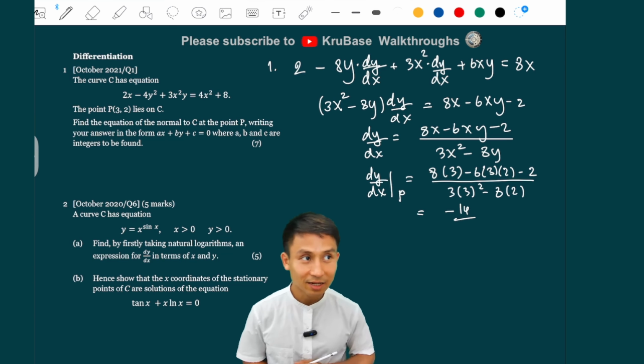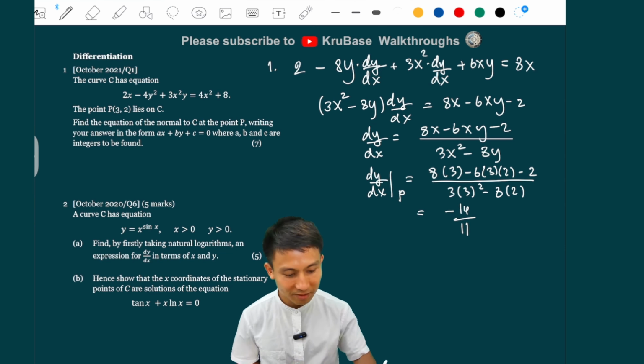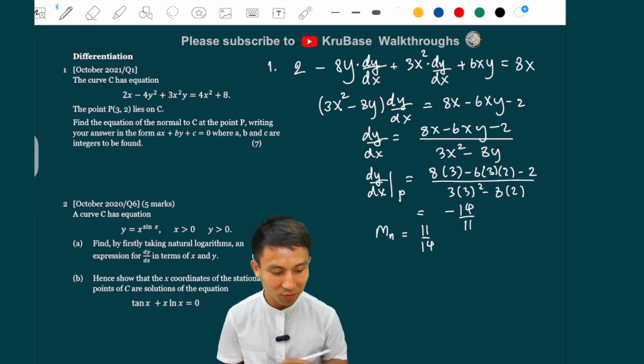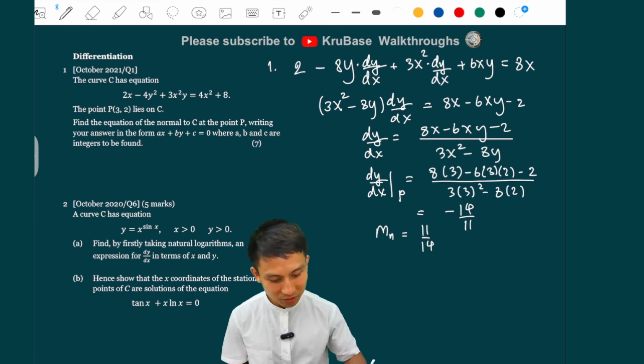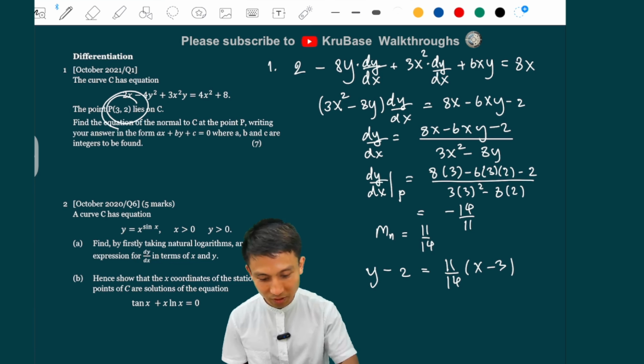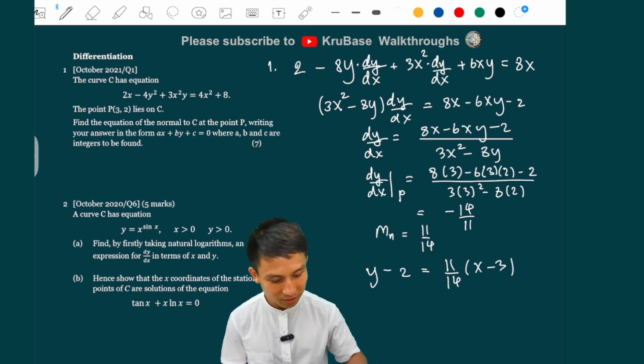27 minus 16, that is 11. Interesting. The gradient of the normal is then just flipping the fraction, putting the negative, so we get a positive there. All right. And then we just form y minus y1, which is 2, equals m x minus x1, which is 3. Just using this point to find the linear equation.